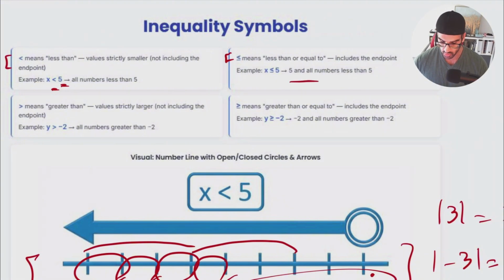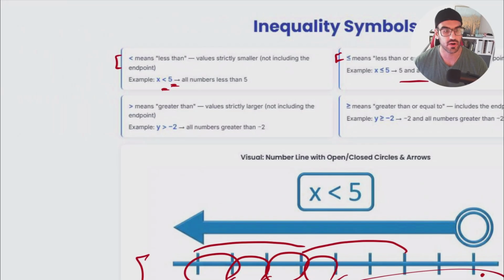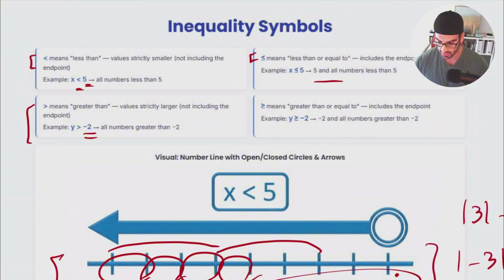So we do have the same parts, but on the other side, bigger. It means that whatever number is going to be bigger than the specific thing on the right. So for instance, when we are talking about y is going to be bigger than -2, all numbers greater than -2. And when we are talking about greater than or equal, it's the same, but at this point, the number can also be equal to -2 itself.